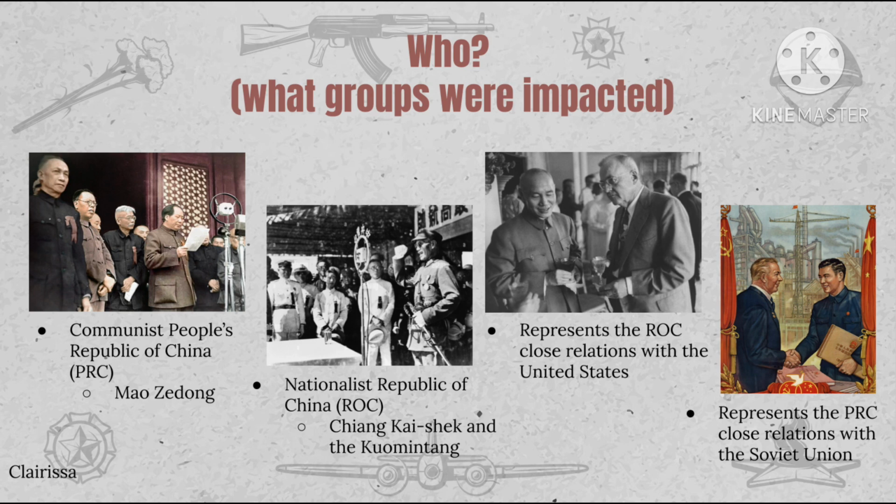So the major groups that were involved include the Communist People's Republic of China, or PRC, under the Communist leader Mao Zedong, the Nationalist Republic of China, or ROC, under Chiang Kai-shek and the Kuomintang. Other than that, there are the United States, who had a mutual defense treaty with the ROC, the Soviet Union, which supported the PRC, and also the people of Taiwan, who faced the threat of invasion and war.